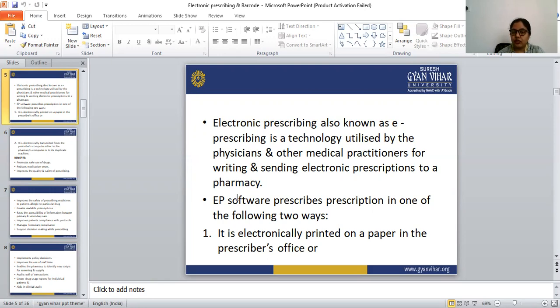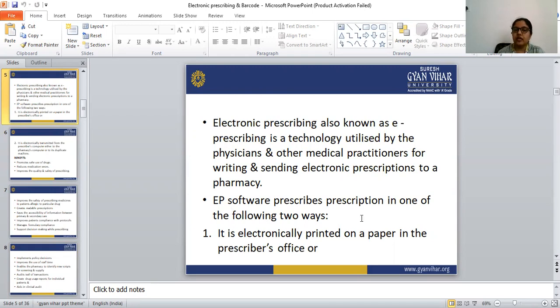I have already said that there is software known as electronic prescribing software. It prescribes in one of the following two ways.